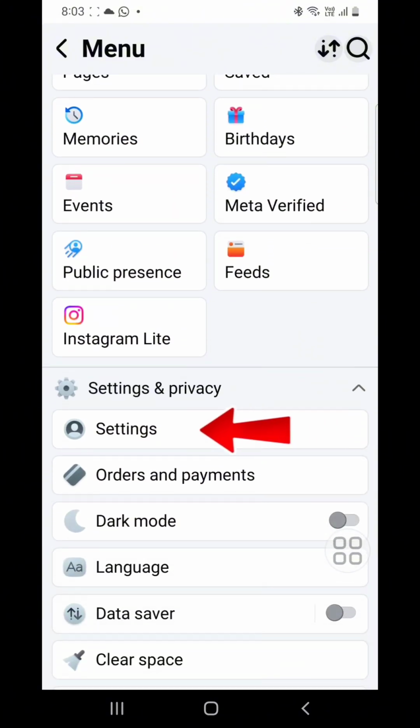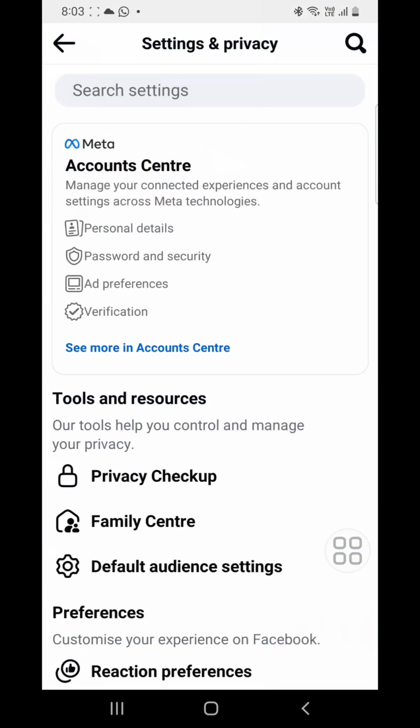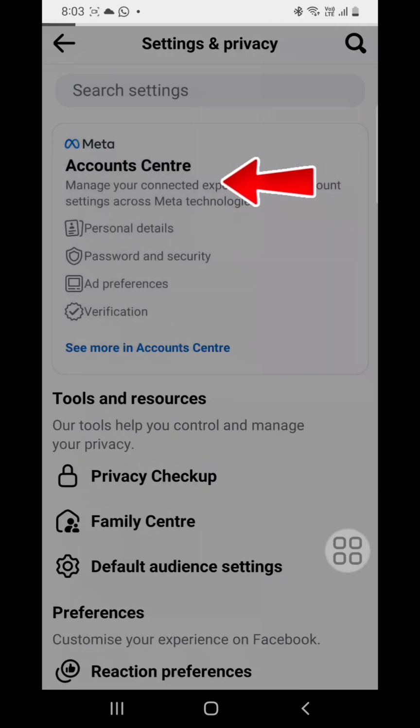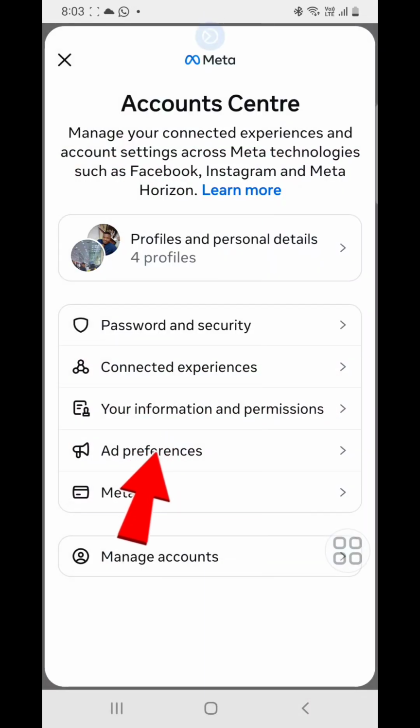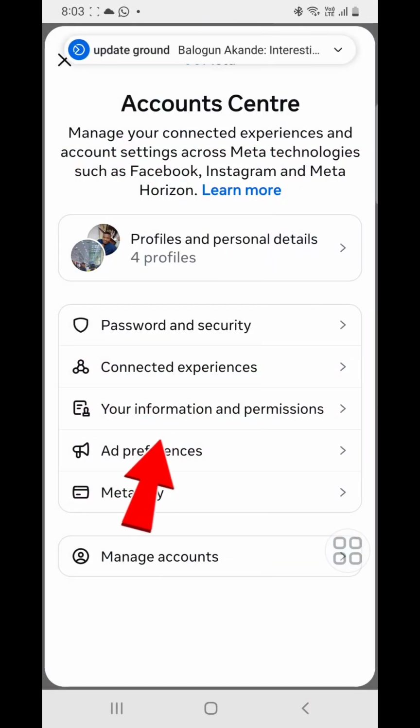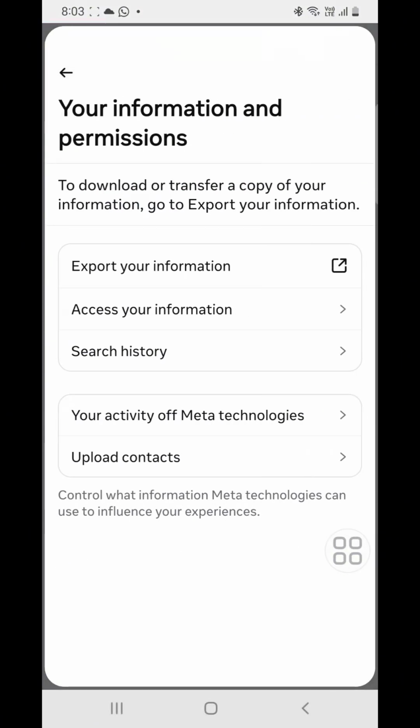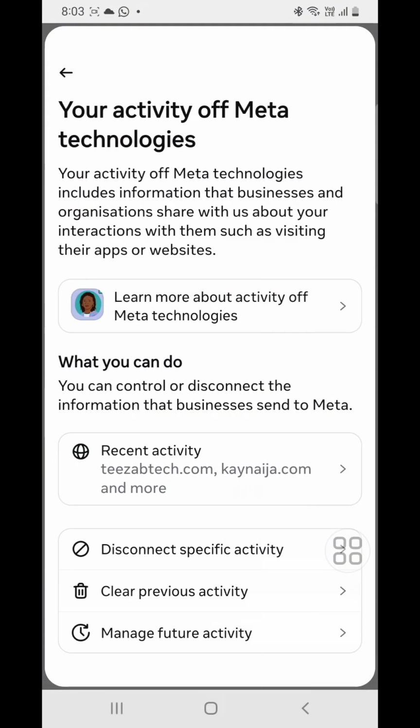Then see settings here. Just that setting will pop up. You click on settings. You click on this account center. When you get to your account center, you see your information and permissions. Just click on it. You see where they say your activity of Meta Technologies. You click on it. Then look at where they say recent activity.